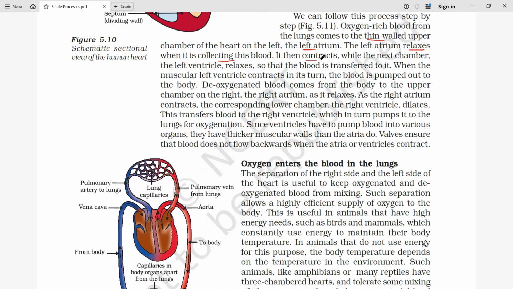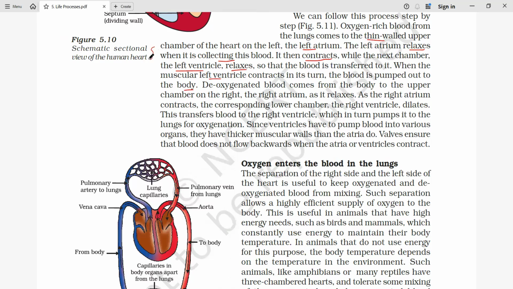And when it is going to contract, then blood is going to move from the left atrium to the left ventricle, and the left ventricle is in the relaxed condition. Okay. Again, when the muscular left ventricle contracts, then finally blood is going to be pumped out to the other parts of the body. So this is about the oxygenated blood.